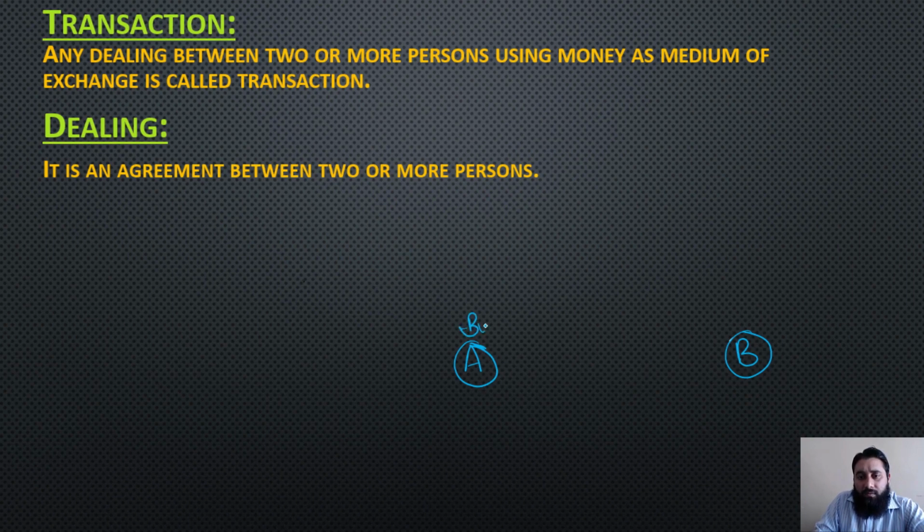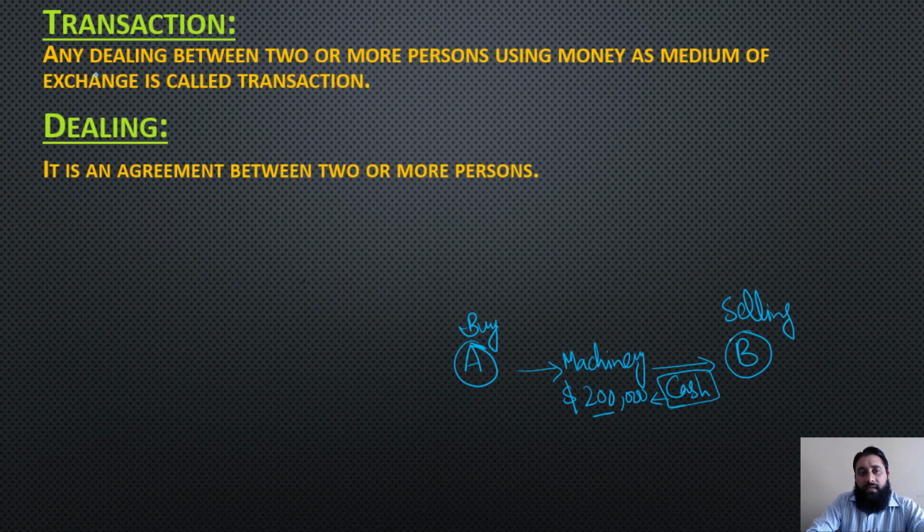A wants to buy machinery worth $200,000 from Mr. B. B is selling this machinery and A wants to buy this machinery in exchange of cash, $200,000. So what is transaction?